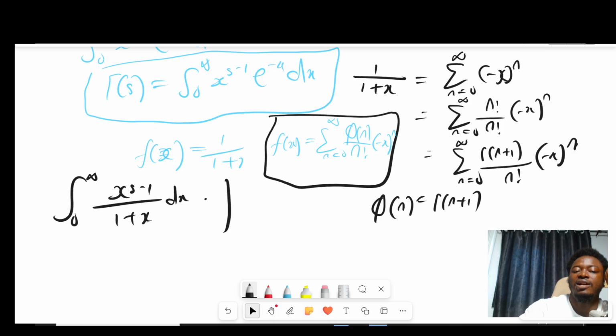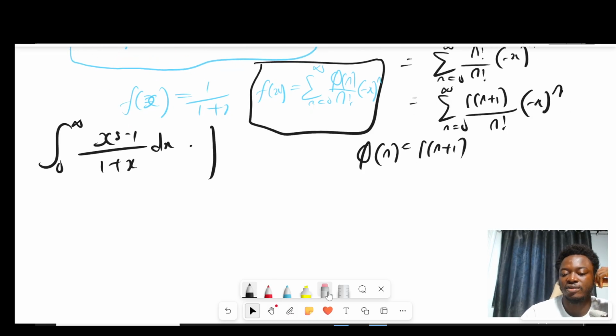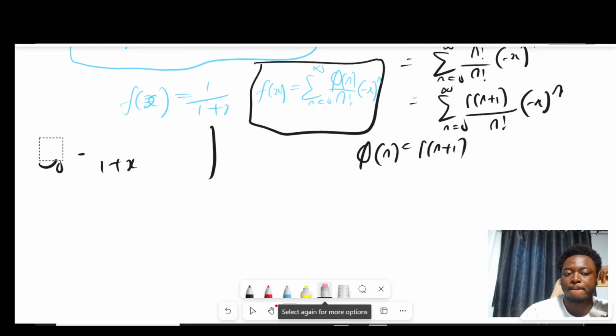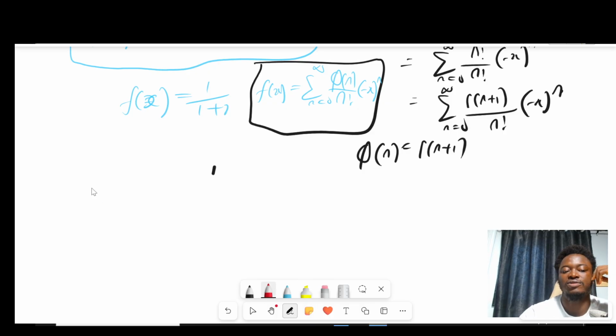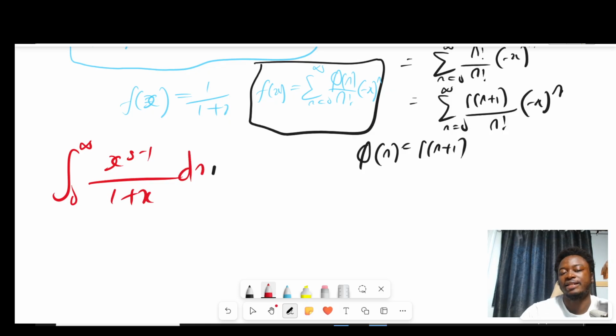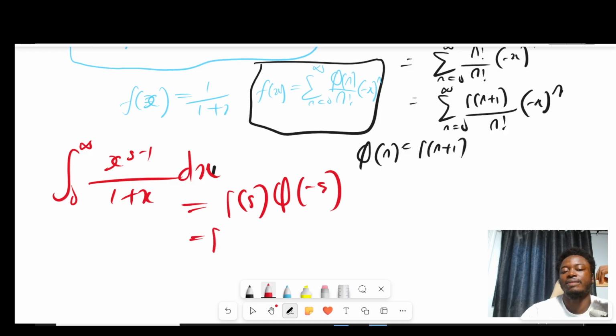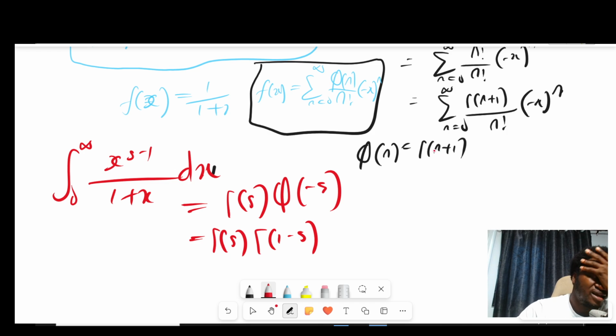So basically now, we are ready to write down the value of this Mellin transform, which is the integral from 0 to infinity of x to the s minus 1 over 1 plus x dx. This is going to equal gamma of s times phi of negative s, which is gamma of s times gamma of 1 minus s, because in this case we put s to be negative.